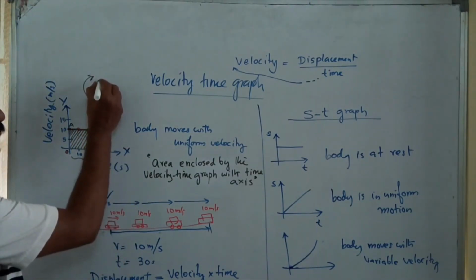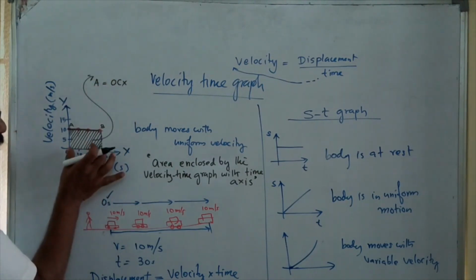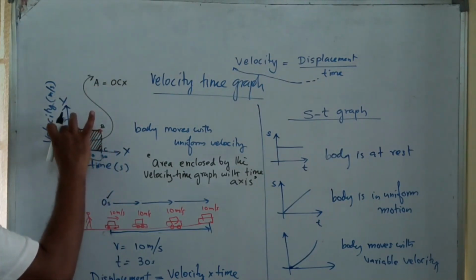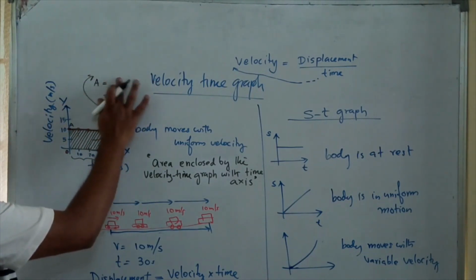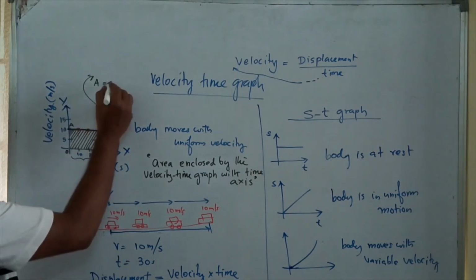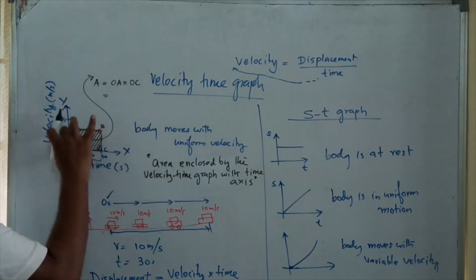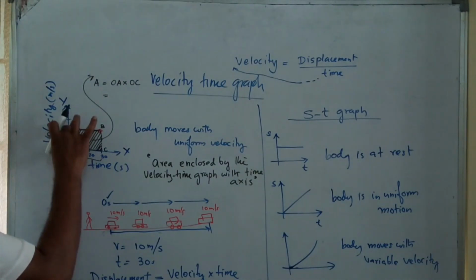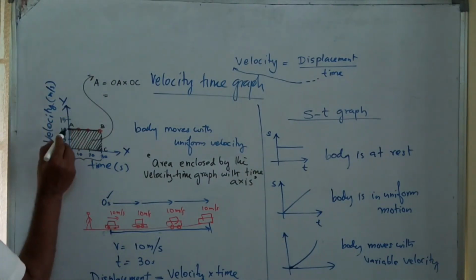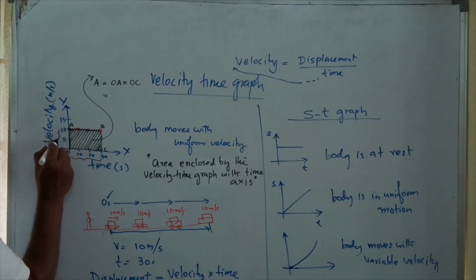Let me write OC as the length, and the breadth is OA. Area is OC into OA, or I can write OA multiplied by OC. What is this OA by the way? OA is velocity. In my case, this length is equal to 10, from here to here, because 10 minus 0 is 10 only.